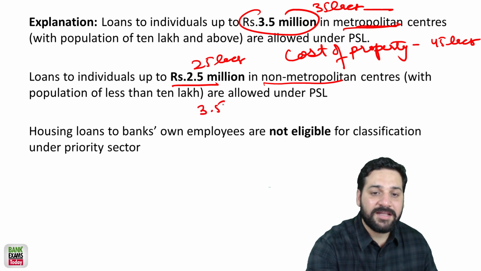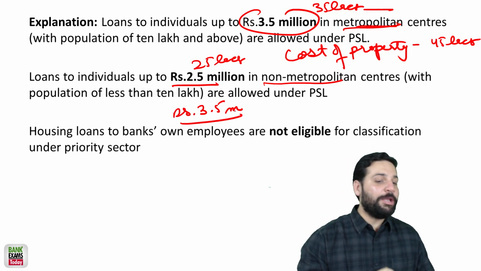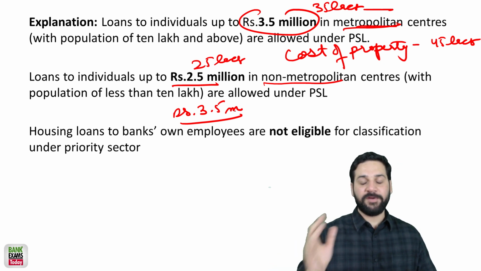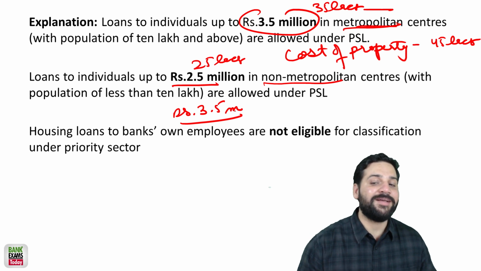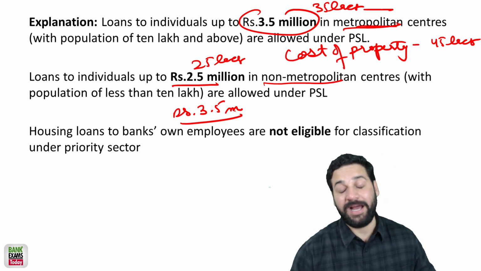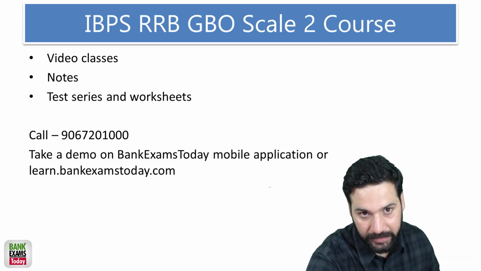Please note that the value of property should be less than 35 lakhs. The bank's own employees, if the person who is taking the loan is an employee of the bank, that loan won't be considered as a priority sector loan. बैंक का खुद का employee अगर loan ले रहा है housing, तो वो प्रायोरिटी सेक्टर में नहीं आता.